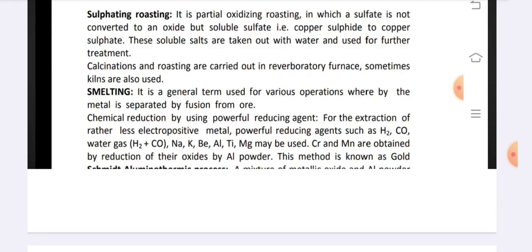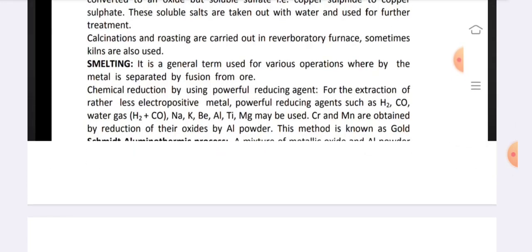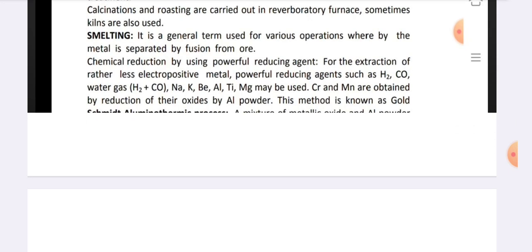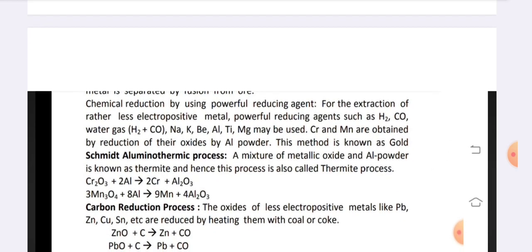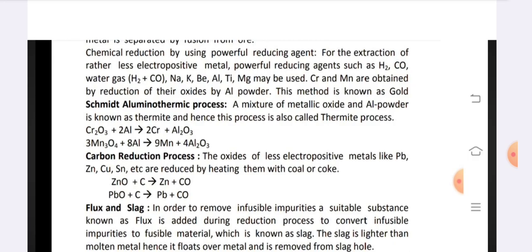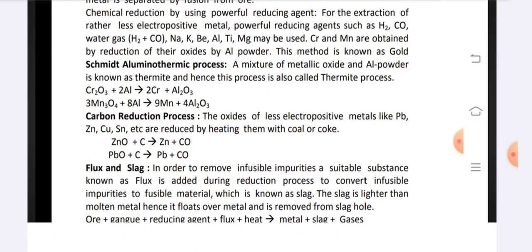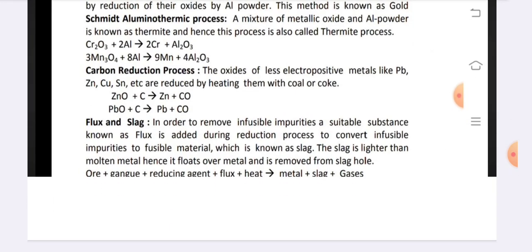Chemical reduction by using a powerful reducing agent is used for the extraction of less electropositive metals. Powerful reducing agents such as H2, CO, water gas, Na, K, Be, Al, Mg may be used. Cr and Mn are obtained by reduction of their oxides by aluminum powder. This method is known as the Goldschmidt aluminothermic process. A mixture of metallic oxide and Al powder is known as thermite and hence this process is also called the thermite process.